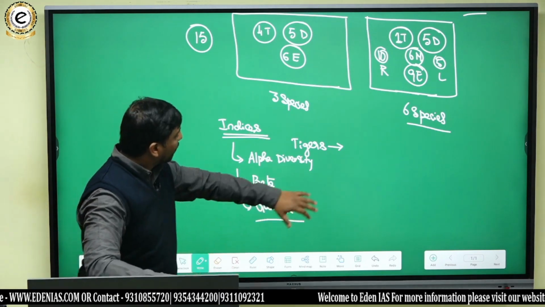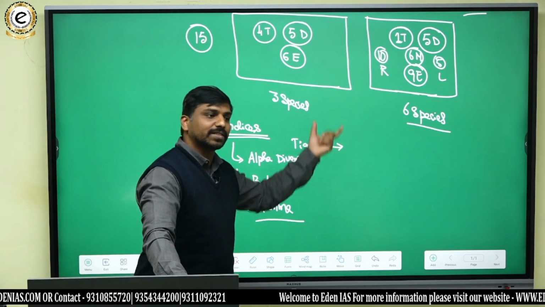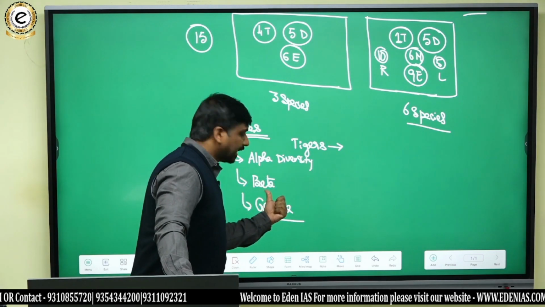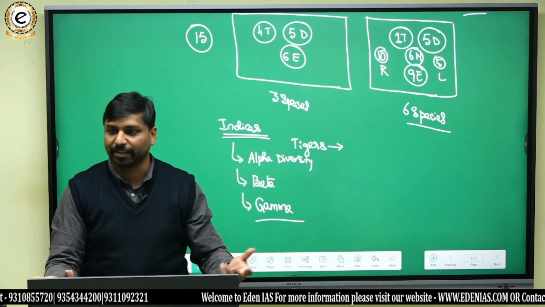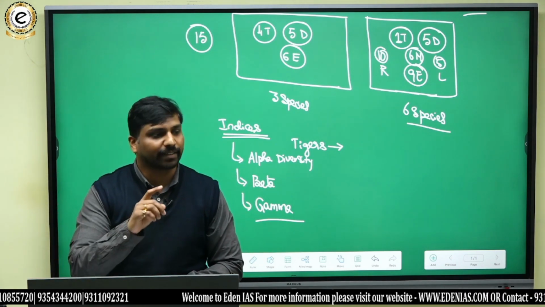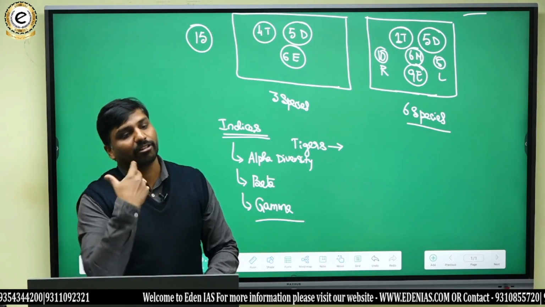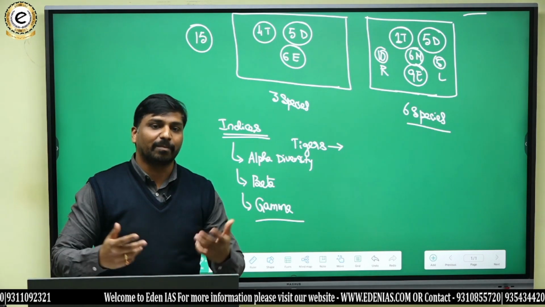Like in a community, tigers would be there, and the diversity of the tigers in a particular community refers to alpha diversity. Diversity of the species between different biotic communities or different ecosystems refers to beta diversity. And the entire variability of all the ecosystems on the entire earth refers to gamma diversity.